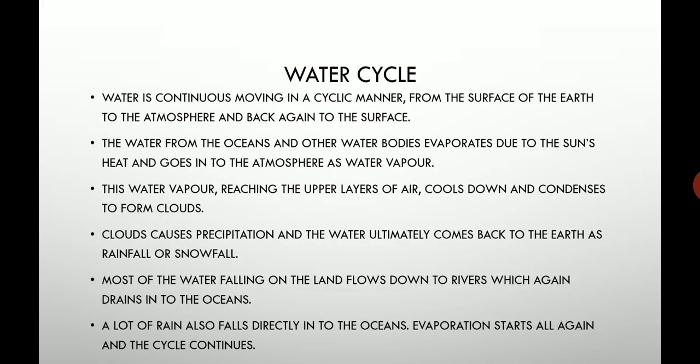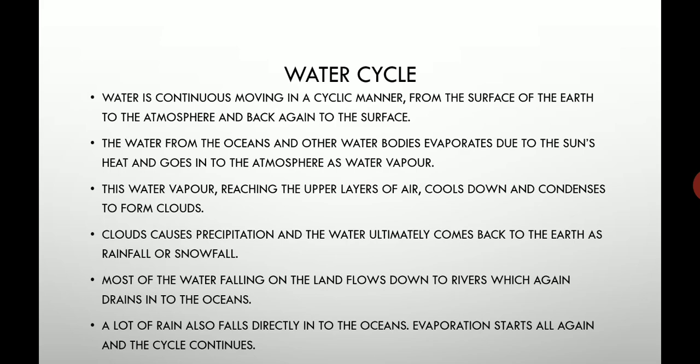Okay, what is the water cycle? Water is continuously moving in a cyclic manner, from the surface of the earth to the atmosphere and from the atmosphere back to the surface of the earth. So this cycle goes on and on without any break. Starting from the beginning, the water from the ocean and other water bodies evaporates because of sun heat, and after evaporation it goes to the atmosphere as water vapor.